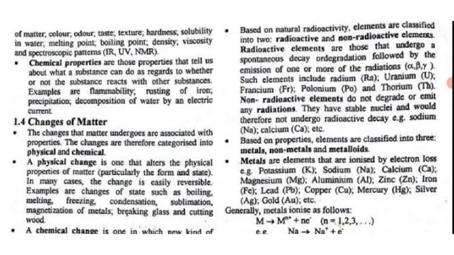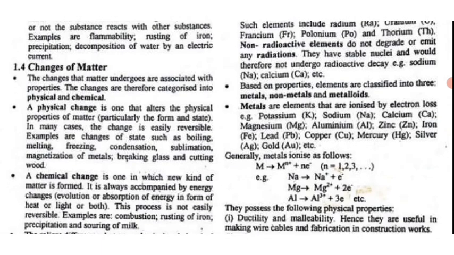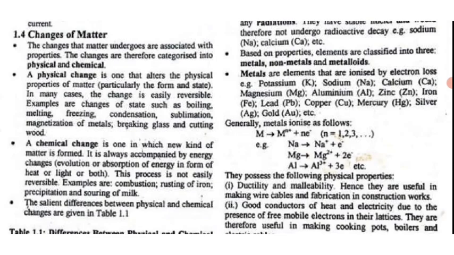Alright, that takes us to changes of matter. The changes that matter undergoes are associated with properties. The changes are therefore categorized into physical and chemical. A physical change is one that alters the physical properties of matter, particularly the form and state. In many cases, this change is easily reversible. Examples are changes of state such as boiling, freezing, sublimation, magnetization of metals, breaking glass, and cutting wood.